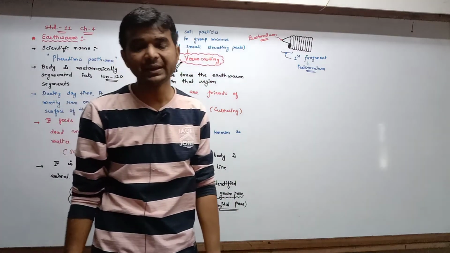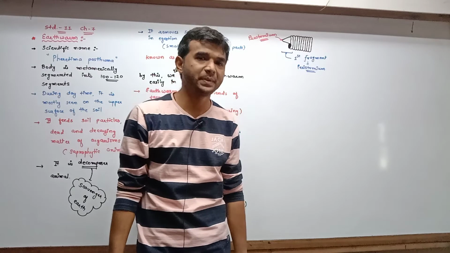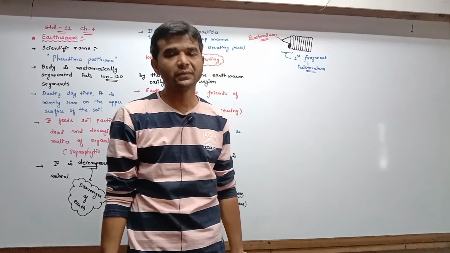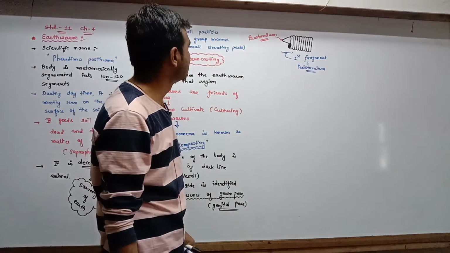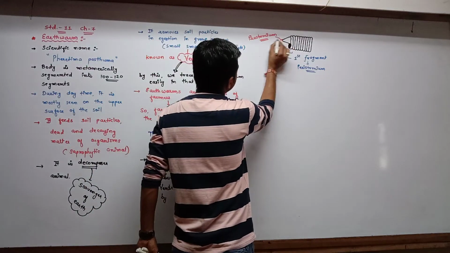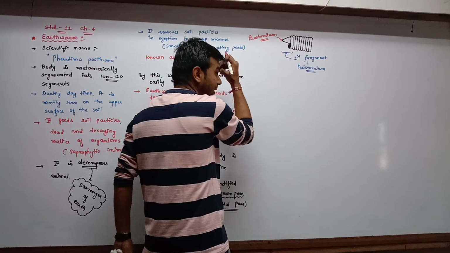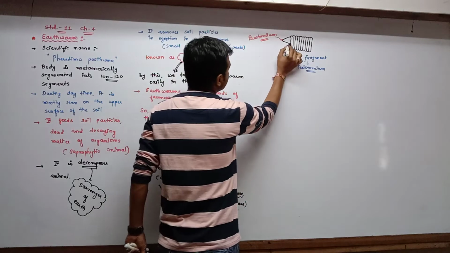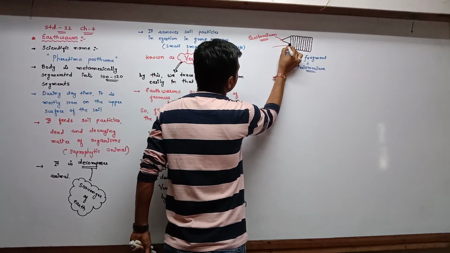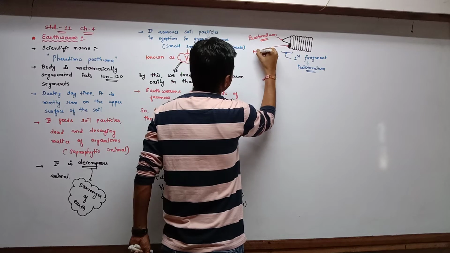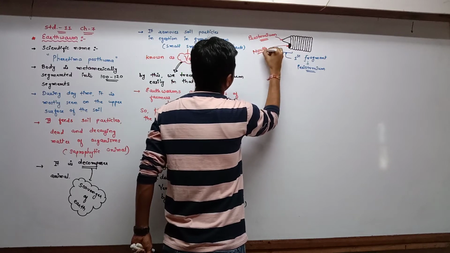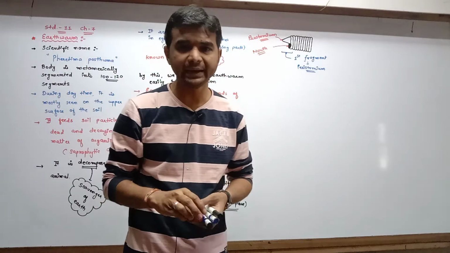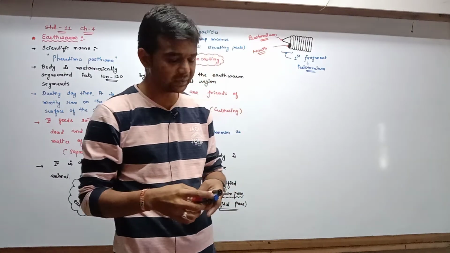See, don't make the mistake here. Prostomium is present in the peristomium. So peristomium is the first fragment of the earthworm, and on the topmost side prostomium is there, and this prostomium makes the soil soft, as well as at the bottom side the mouth is present. Okay, so this is the anterior most segment of the earthworm.